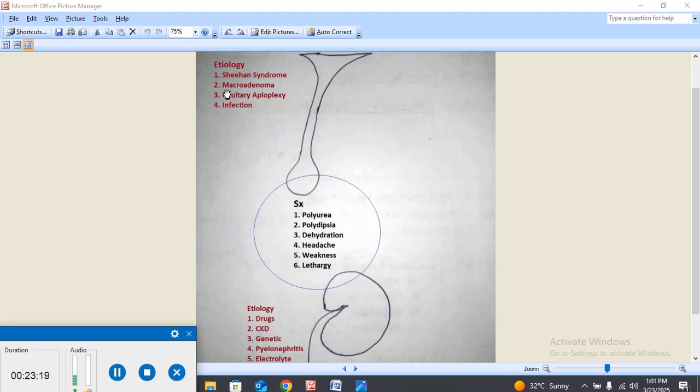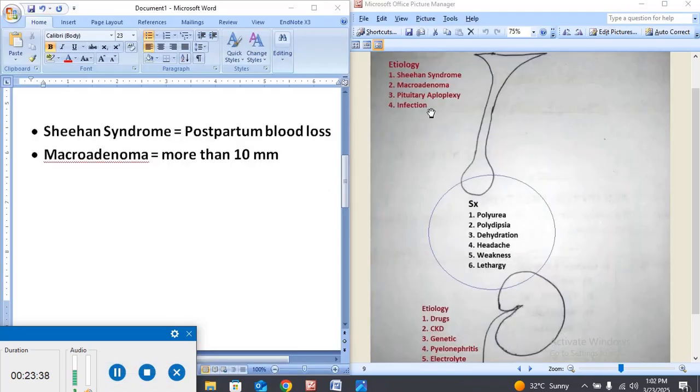Secondly, the macroadenoma. One is called the microadenoma and the other is called macroadenoma. The microadenoma has a size of less than 10 millimeter, and more than 10 millimeter is called the macroadenoma. The macroadenoma is the adenoma, or tumor, of the anterior pituitary gland that is more than 10 millimeter.